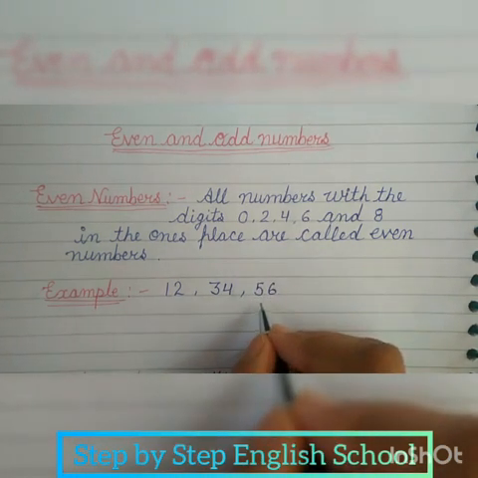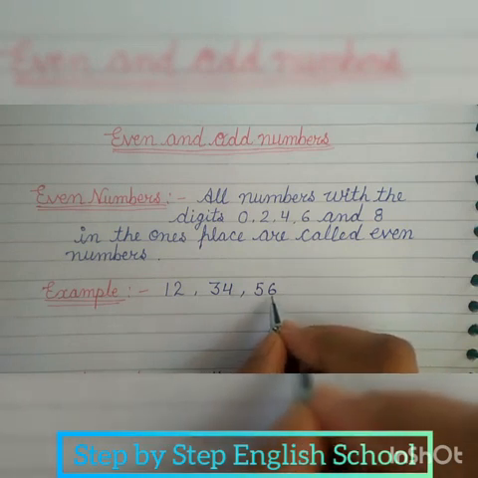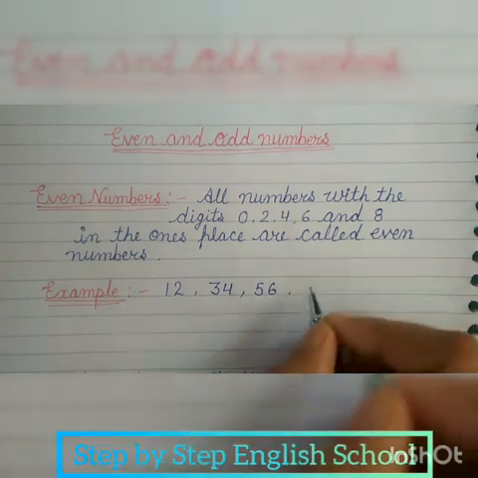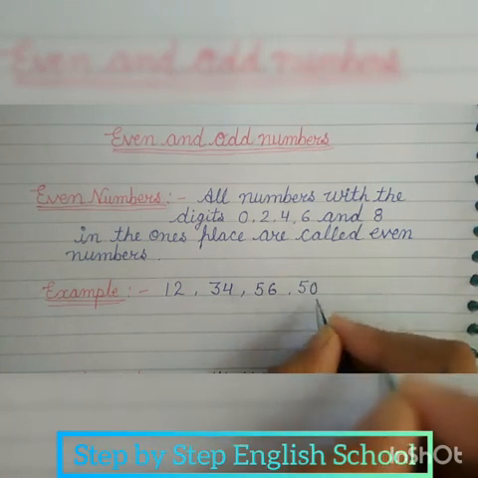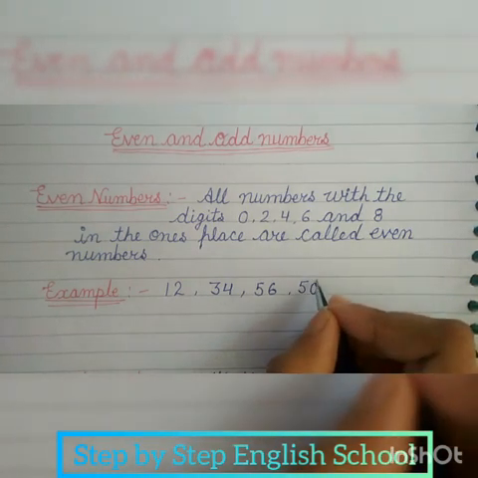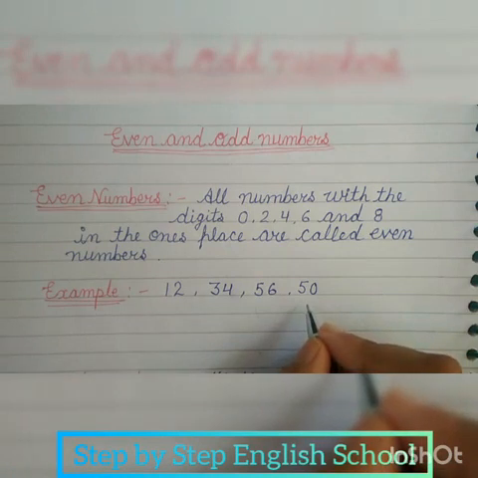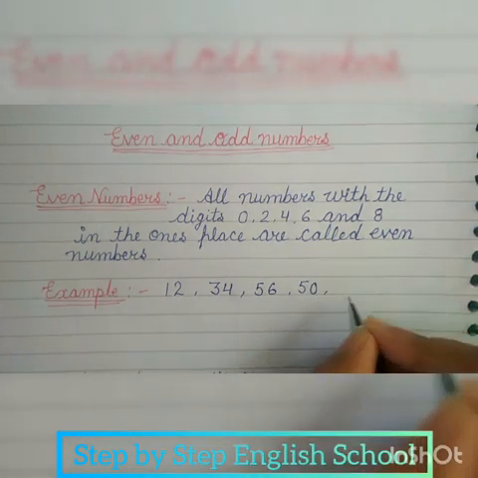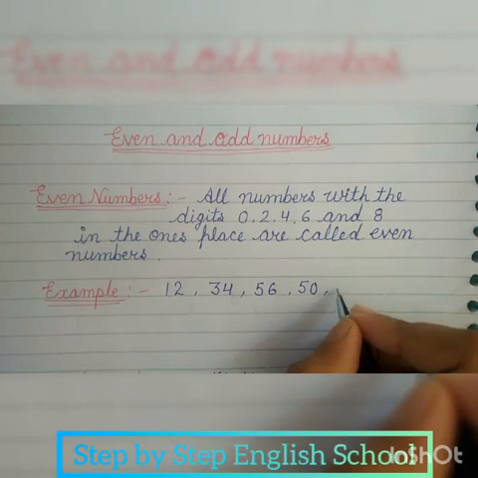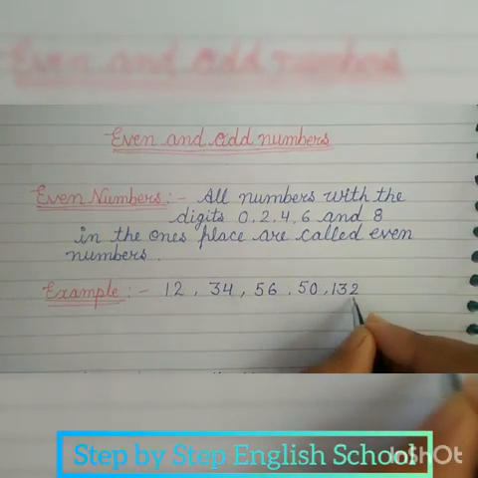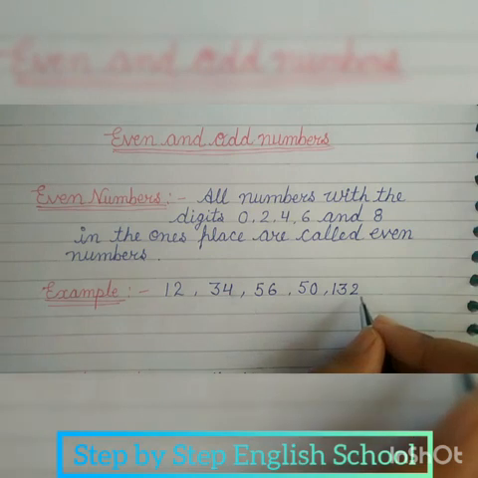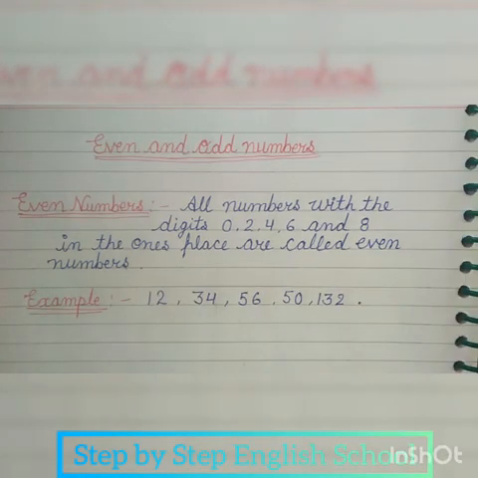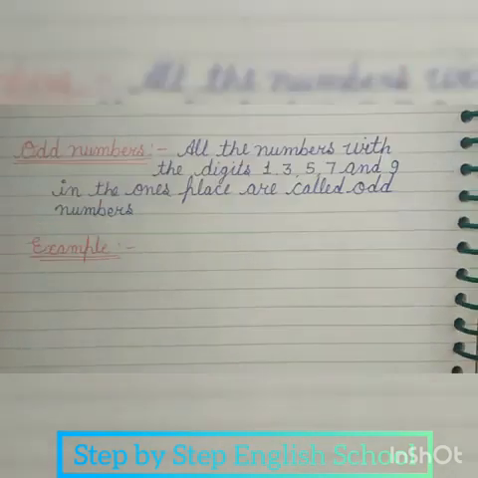56. 6 is on ones place and it is completely divided by 2. 50. 0 is on ones place and it is also completely divided by 2. 132. 2 is on ones place and it is also divided by 2. Now you have learnt about even numbers, and after this we talk about odd numbers.